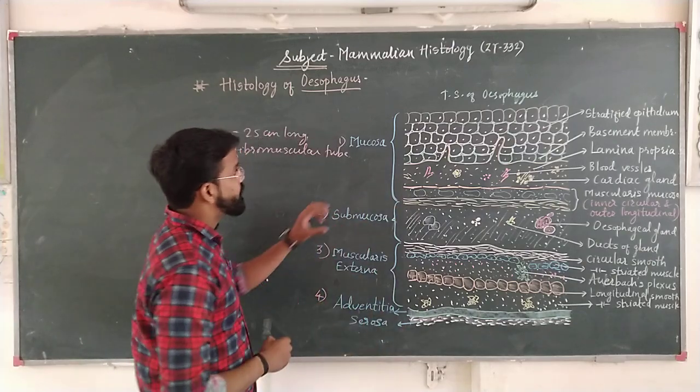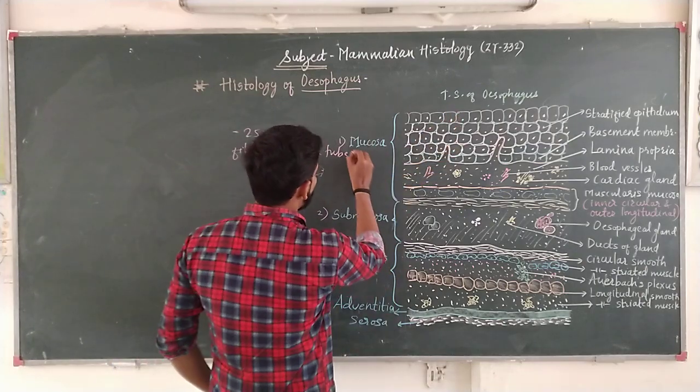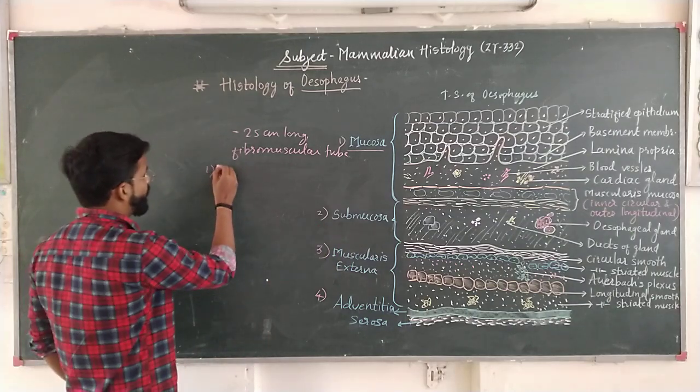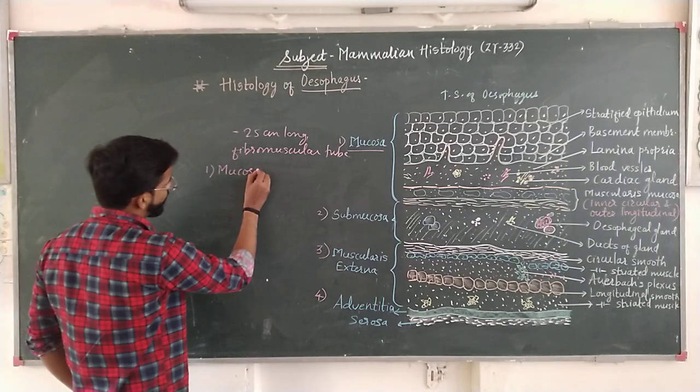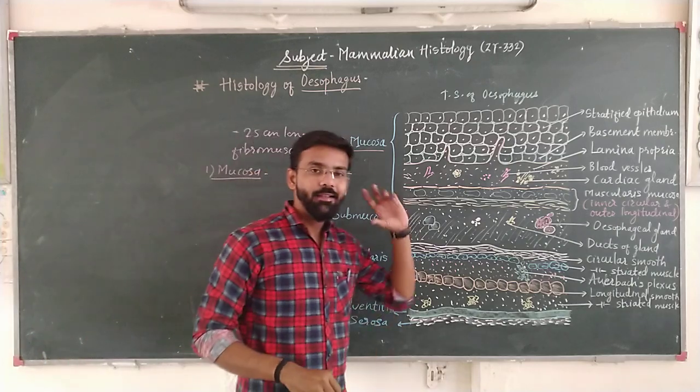Now in the histological structure of the esophagus, let's start with the first part, that is mucosa. Why is the name given?